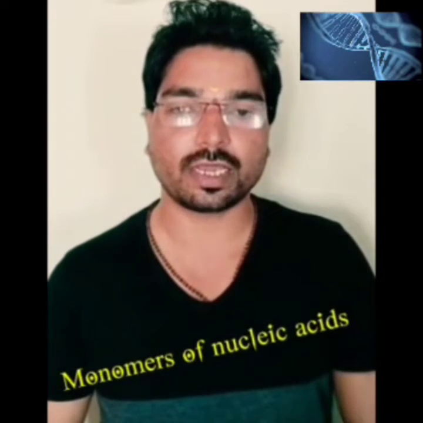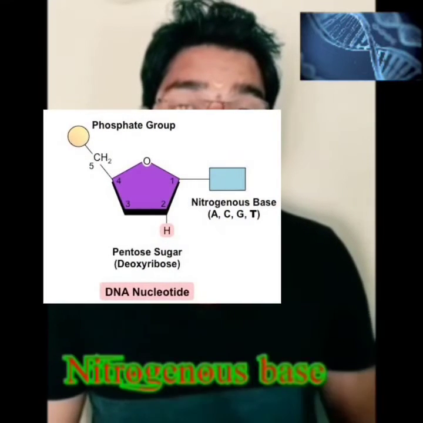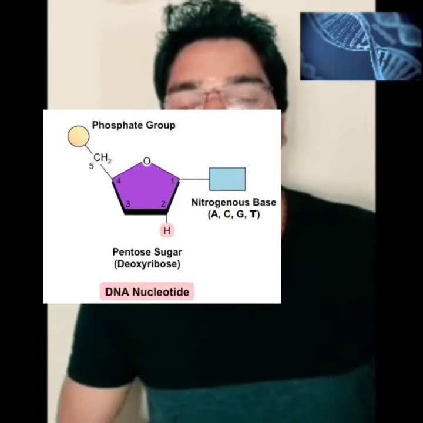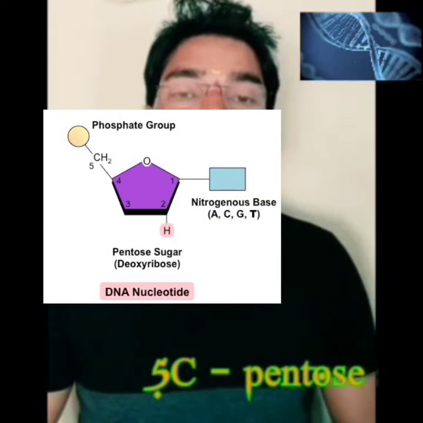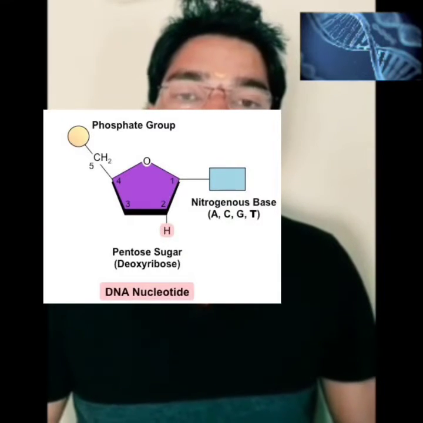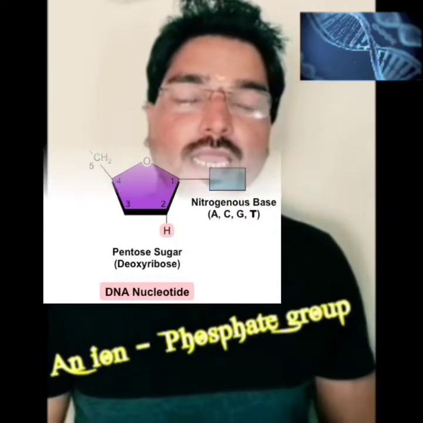Then what are the nucleotides? The nucleotides are the monomers of nucleic acids. Each nucleotide has three components. The first one is the base, which is a nitrogenous base, having a nitrogen atom. The second one is the 5-carbon sugar, nothing but a pentose sugar. The third component is a phosphoric acid group.